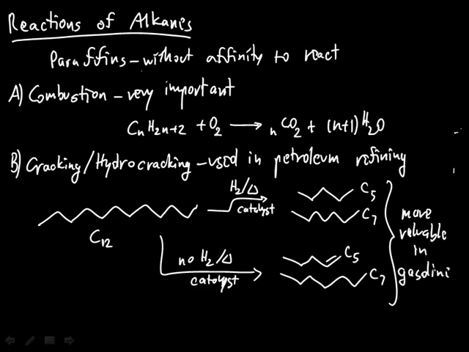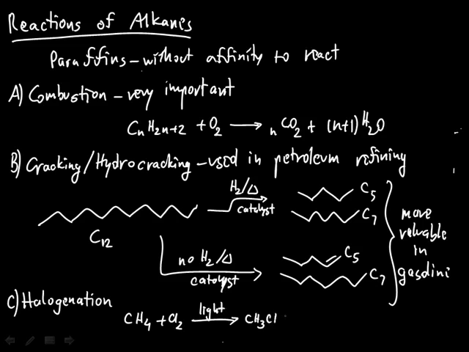The final reaction, the one that we'll just skim over because we'll talk in much more depth about it next week, is halogenation. And unlike the first two reactions, which thrive on heat, halogenation actually uses light, and so halogenation of methane with chlorine would give us chloromethane and HCl.